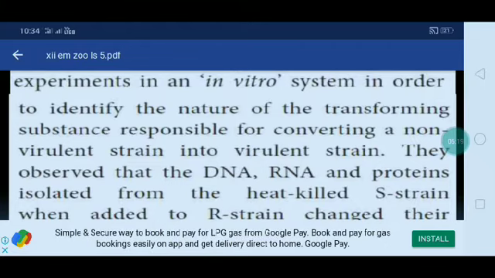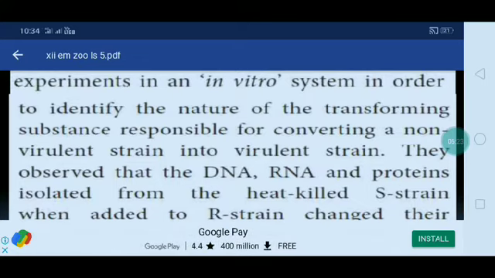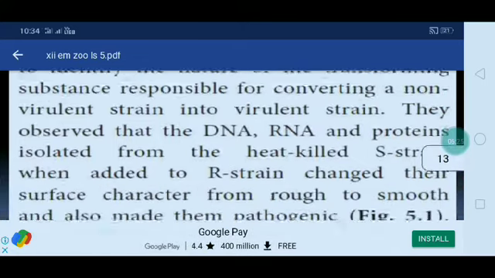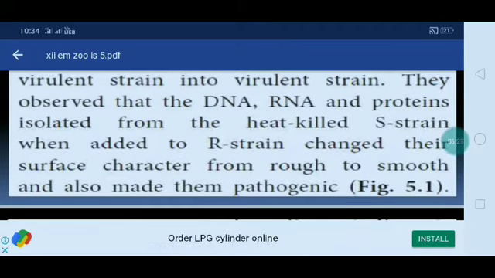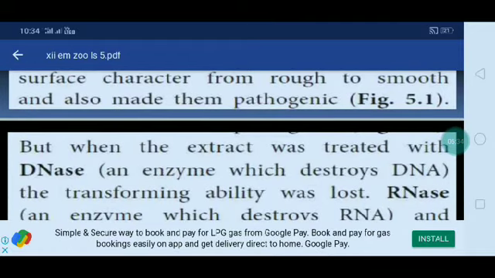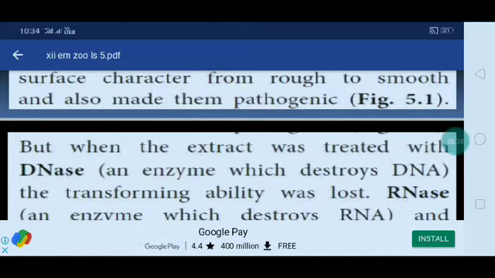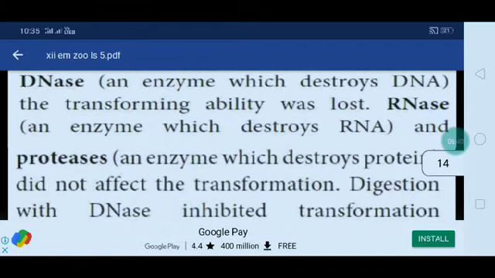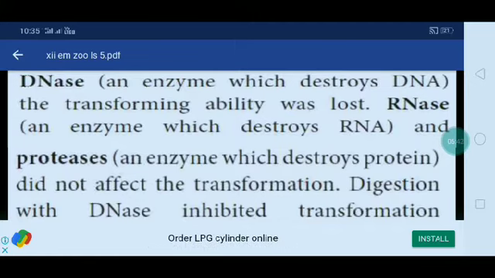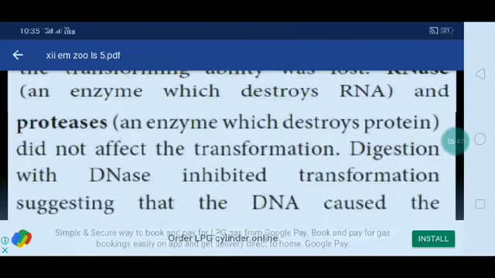They observed that the DNA, RNA, and proteins isolated from the heat-killed strain, when added to R strain, changed the surface character from rough to smooth and also made them pathogenic. But when the extract was treated with DNase, an enzyme which destroys DNA, the transforming ability was lost. RNase, an enzyme which destroys RNA, and protease, an enzyme which destroys proteins, did not affect the transformation.